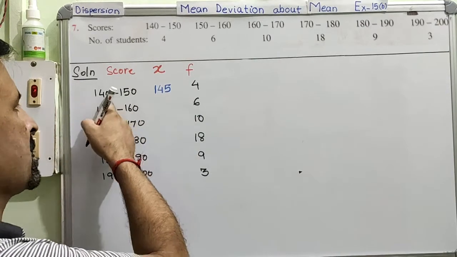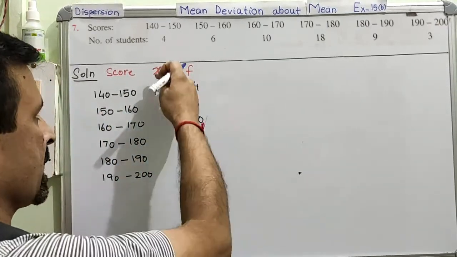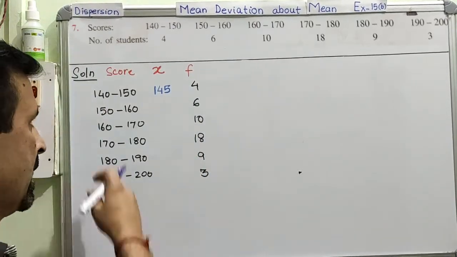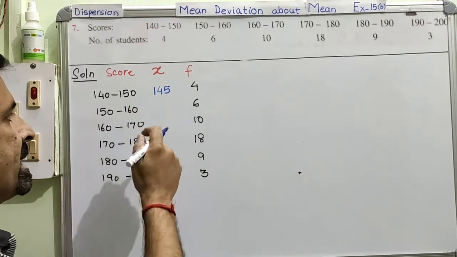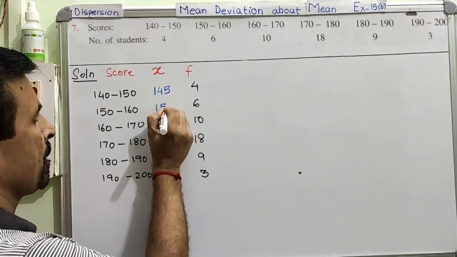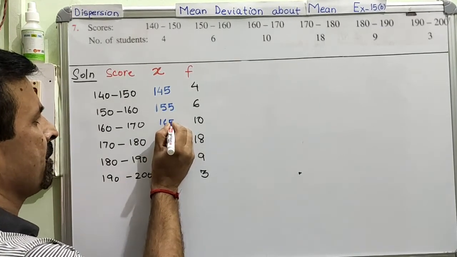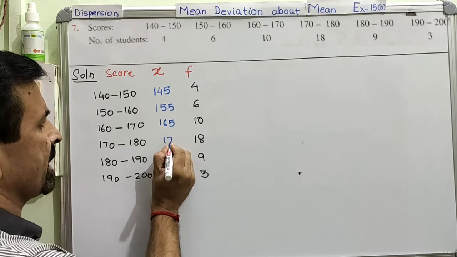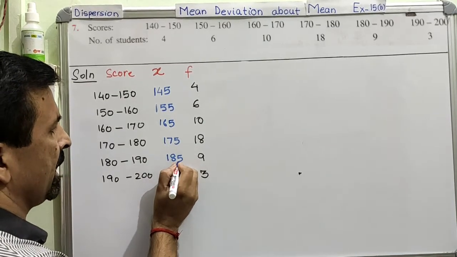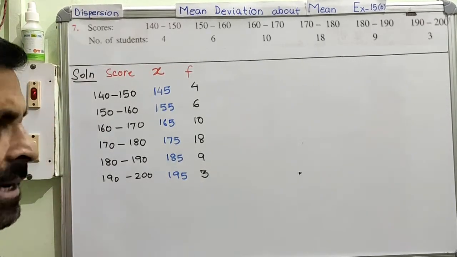Now you know the width of this class interval is 10. For all the class intervals it is 10. Therefore the difference between two consecutive class marks will also be 10 only. Hereafter we don't need to calculate. We just go on adding 10, 10. So this becomes 155. This will become 165. This becomes 175. This becomes 185. And this becomes 195. Is this very clear?